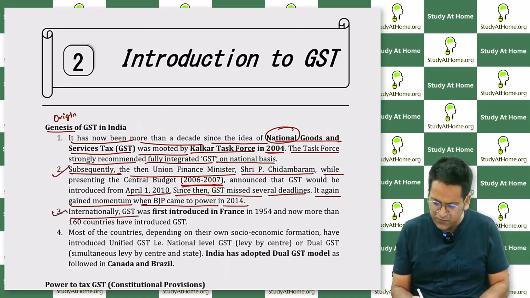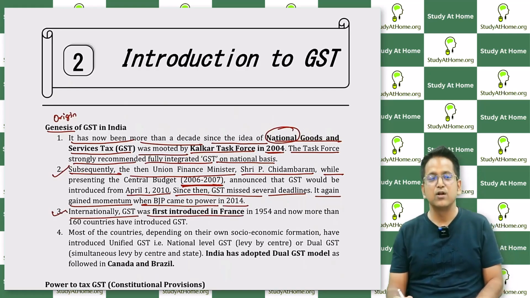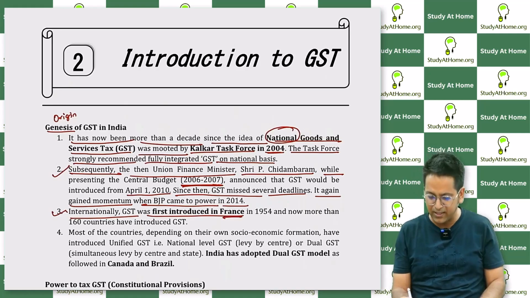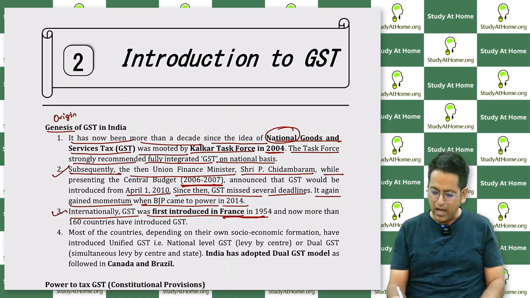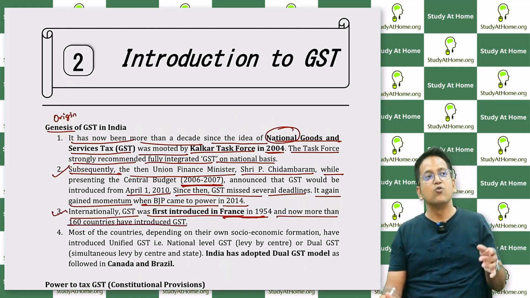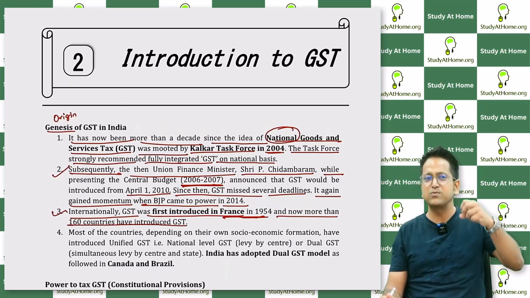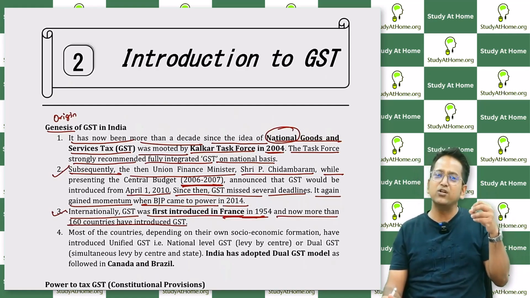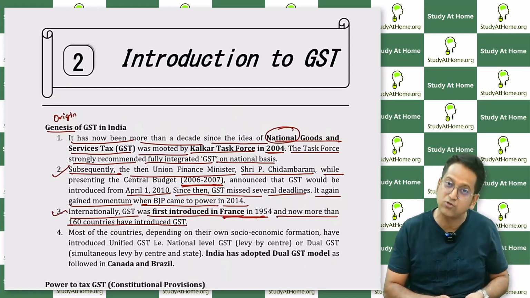Internationally, GST was first introduced in France. Do you know about the first ever implementation of GST in the entire world? It was in France in 1954. And now more than 160 countries have introduced GST. Understand it like this: it was first introduced in France and then almost 160 countries had already implemented GST.